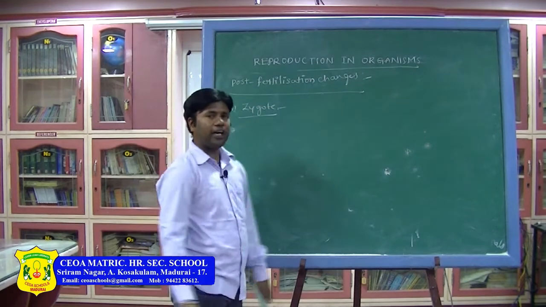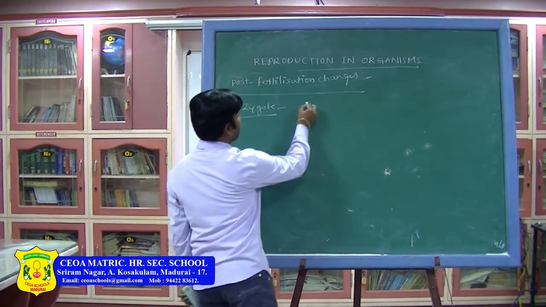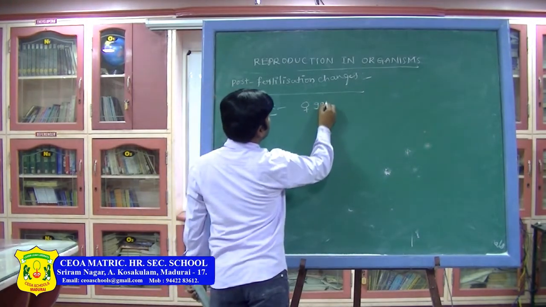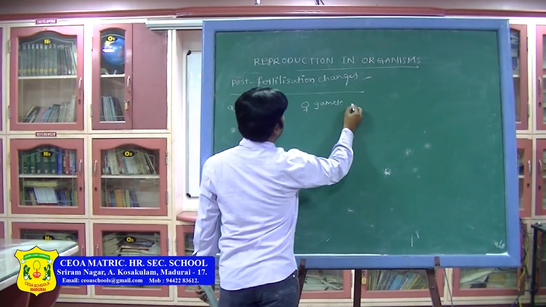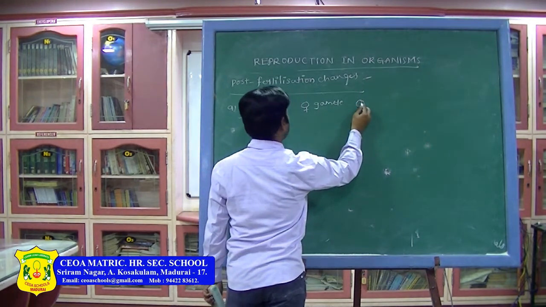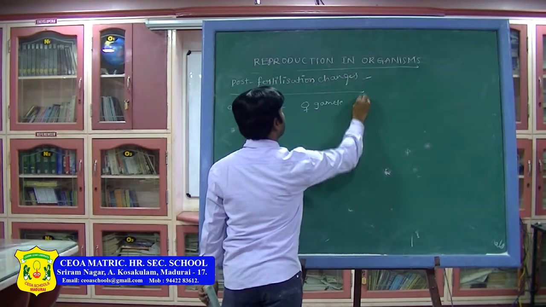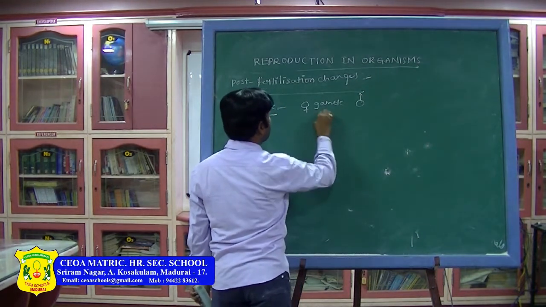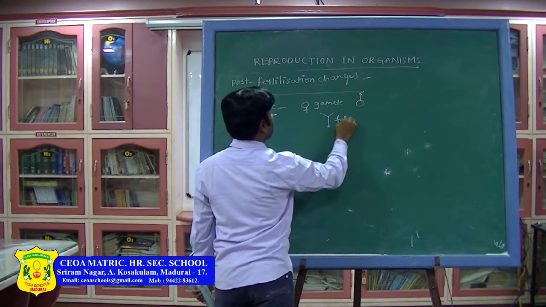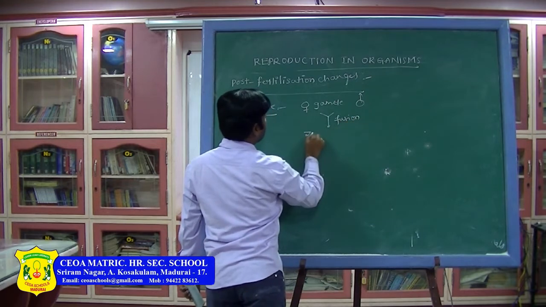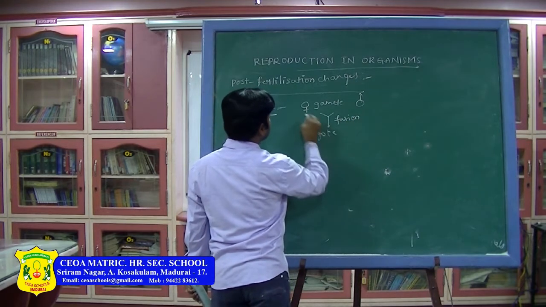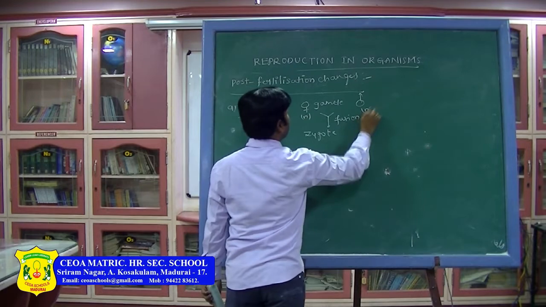Due to the fusion of male and female gametes, what is happening? This is a female gamete and a male gamete. Due to the fusion of these two gametes, what are we getting? We are getting a zygote. This is the haploid one, this is the haploid one.